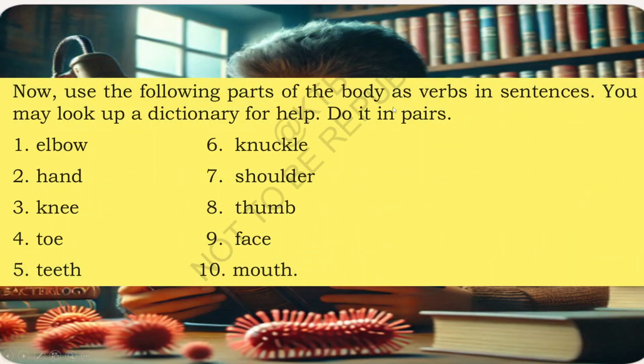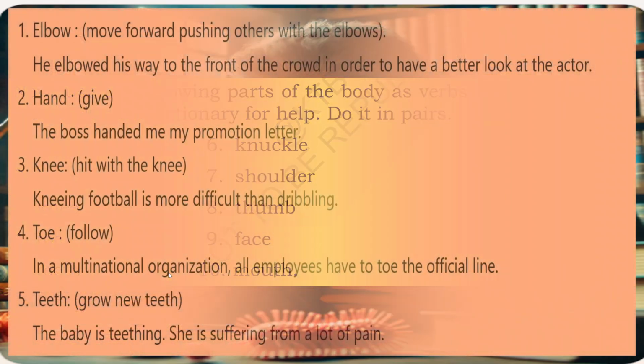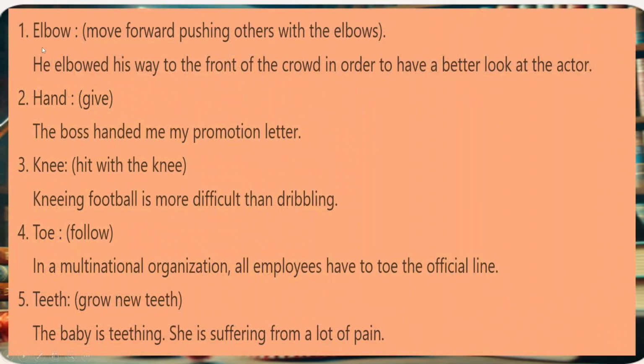Now use the following parts of the body as verbs in sentences. You may look up a dictionary for help. Do it in pairs. Let's give the solutions to these. First one is elbow. Elbow means move forward, pushing others with the elbows. He elbowed his way to the front of the crowd in order to have a better look at the actor.